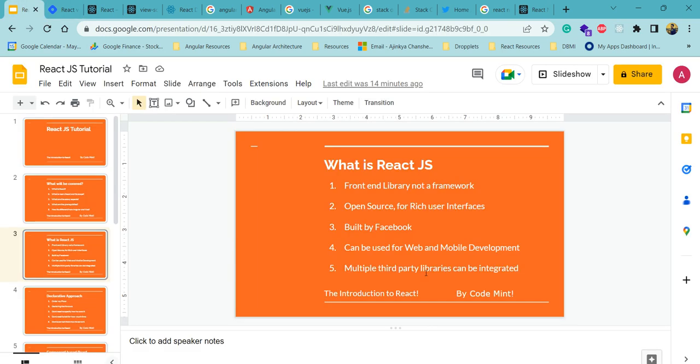React.js has a significant feature: it gives you the flexibility to add multiple third-party libraries. If you want to create a routing feature, or if you want to add data fetching, there are multiple third-party libraries, like Axios for fetching data and so on. We'll see all these things in detail in the next sessions.